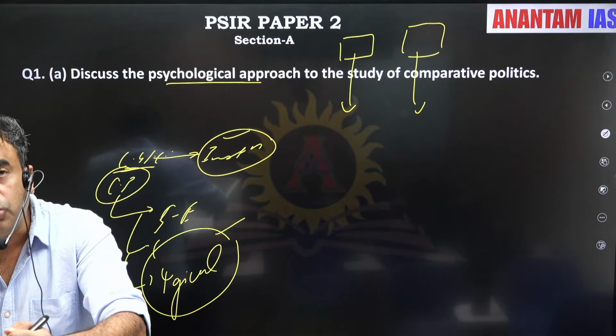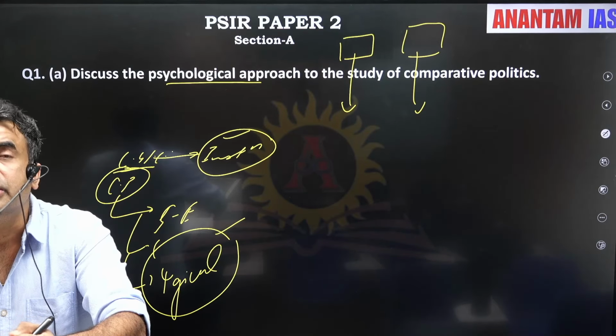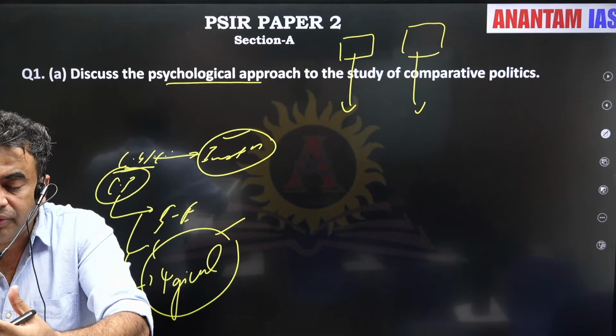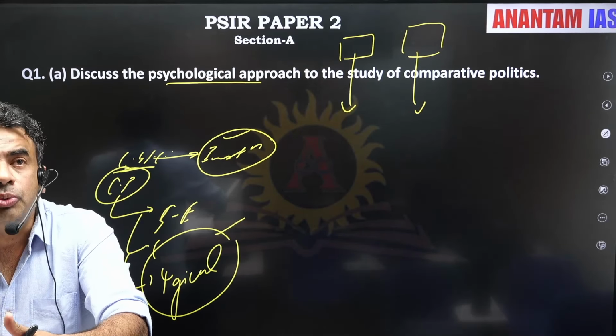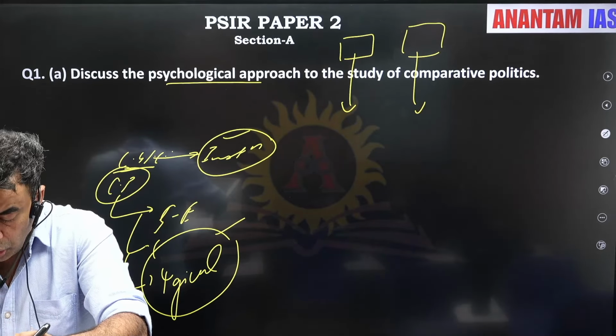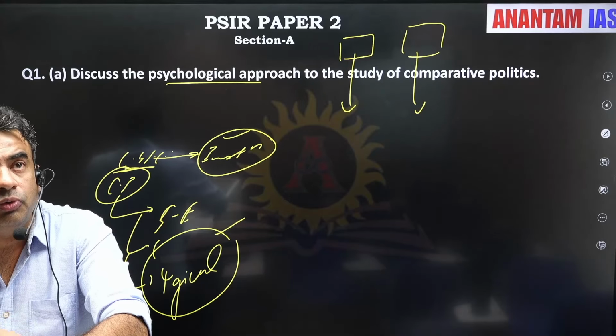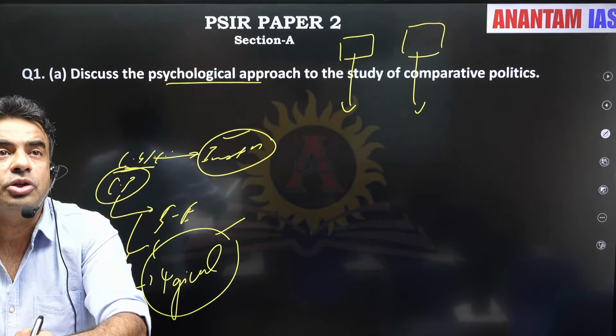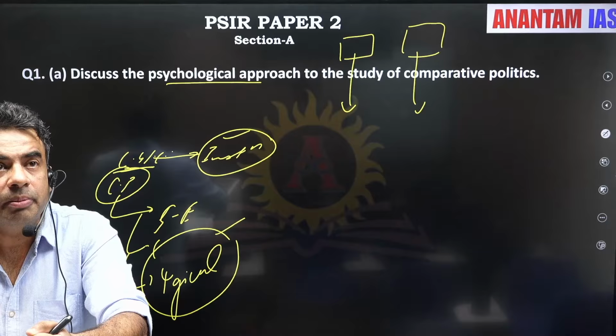And when we try to understand the psyche of the leaders, this is where we are using what? Psychological approach. Psychology is the study of human behavior, how humans behave. So we cannot take away the psychology of the leaders when we are comparing politics.